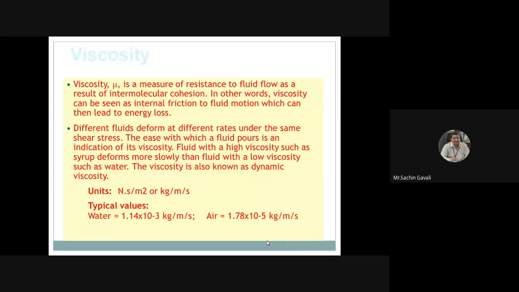The viscosity is also known as dynamic viscosity. So this mu is called dynamic viscosity, because we are calculating this viscosity during the motion. The unit of viscosity is Newton second per meter square. Water viscosity at standard temperature condition is 1.14 into 10 raised to minus 3 Newton second per meter square, and air has 1.78 into 10 raised to minus 5 Newton second per meter square.